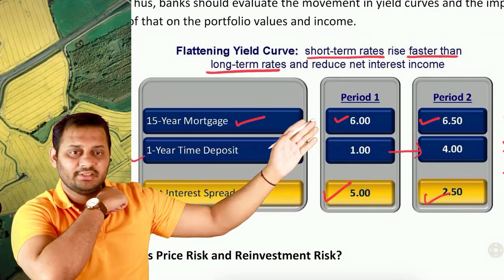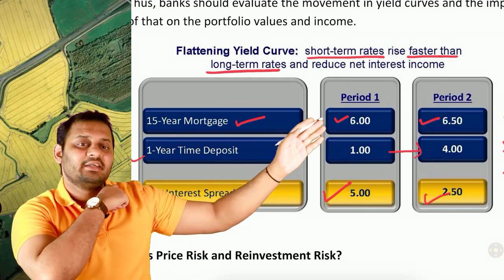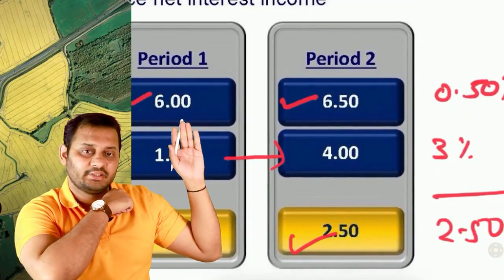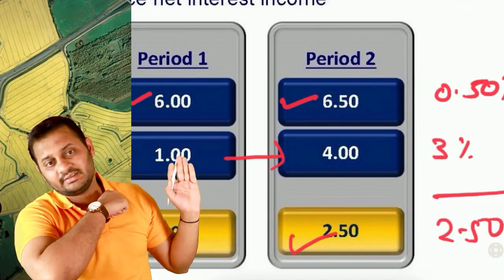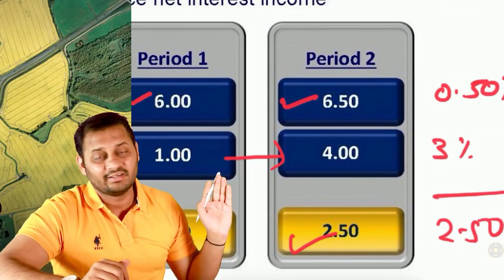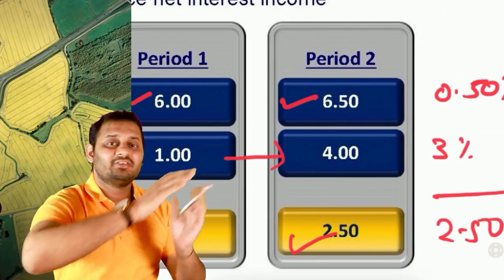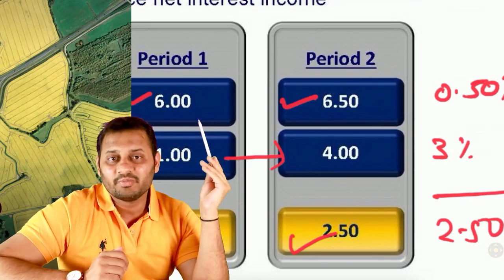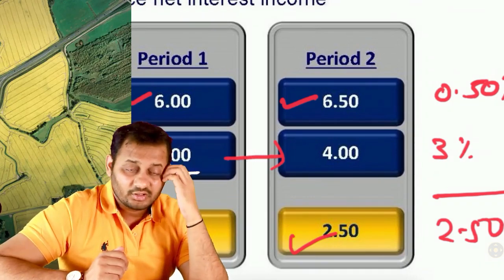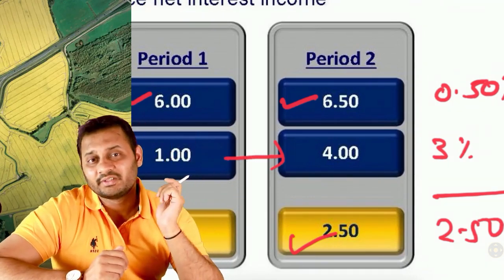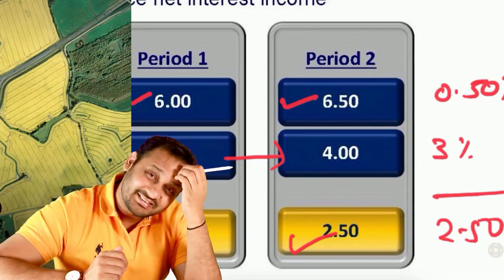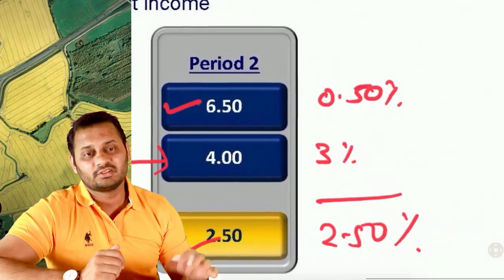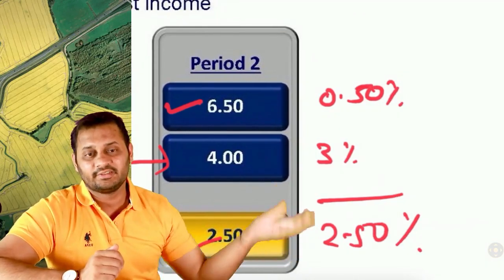The next thing you see here is the earning is increasing by 0.5%, but here the liability interest rate is increasing by 3%. So the increase is not parallel. Parallel means an increase of 0.5% here should have an increase of 0.5% here. If both the increases are the same, it will be called a parallel movement. If there is a difference of 2.5%, this is a non-parallel movement.